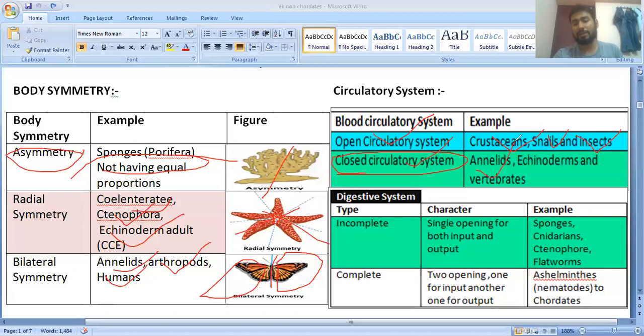Clear? So they have given the examples: Annelida, Echinodermata, and Vertebrata. Which type of circulatory system do they show? They show the closed circulatory system.